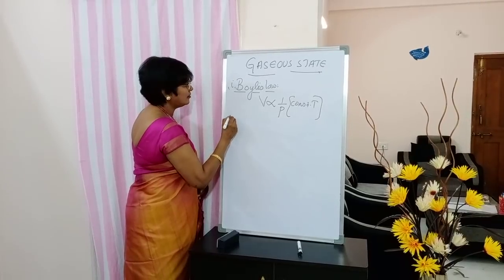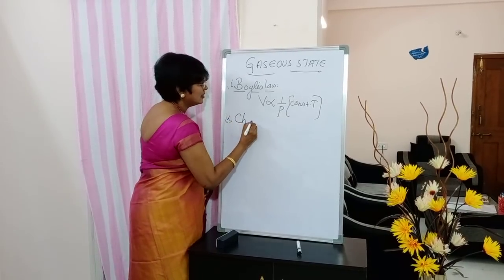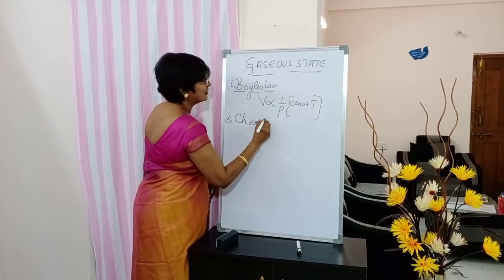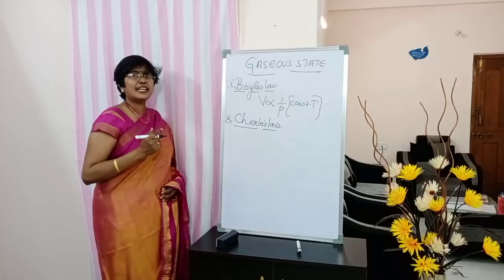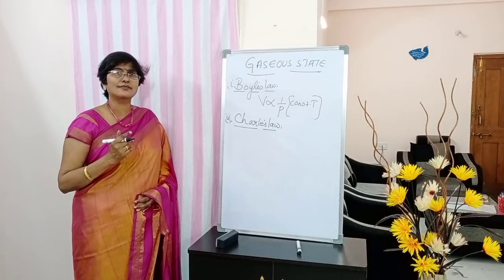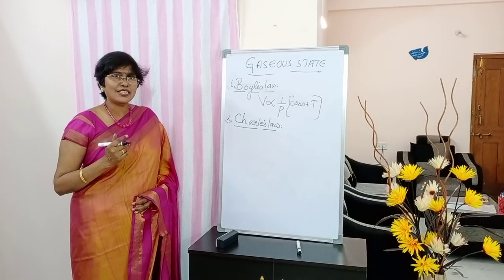Moving on to the second law. Put the side heading Charles' law. Write down the statement.